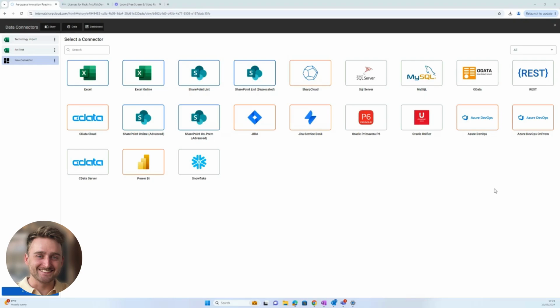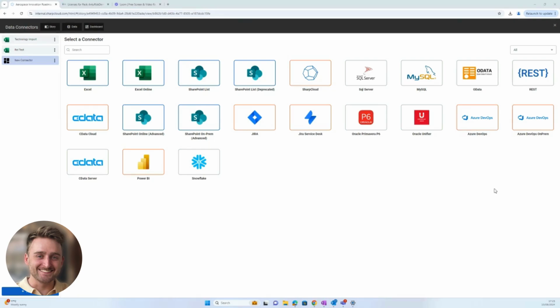The screen you're looking at right now is our connector management page. But what are connectors? Connectors are tools that allow us to plug into your data sources automatically and scrape the data to be pulled back into SharpCloud. You configure them once, and then you're able to set them to run as often as you like.